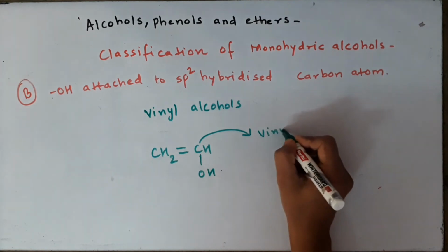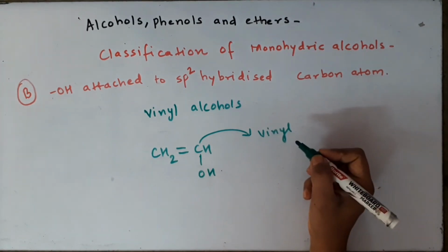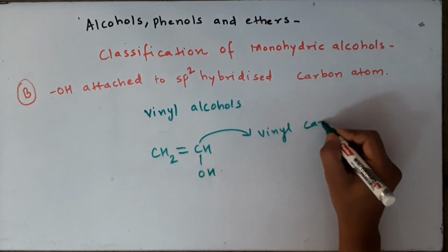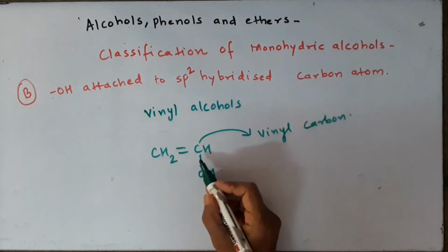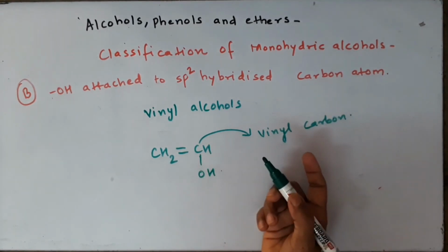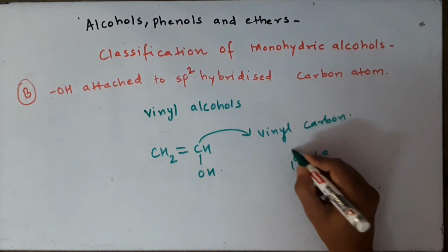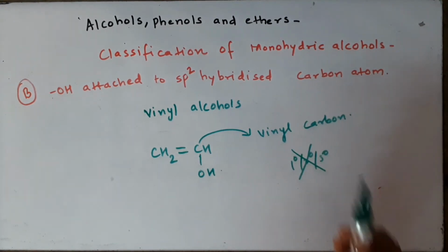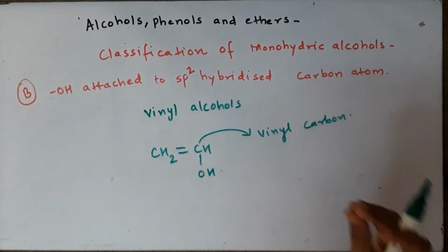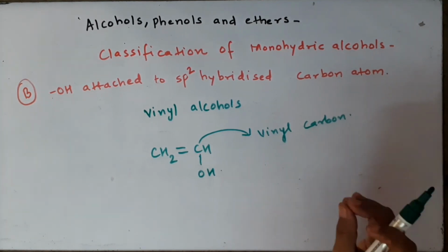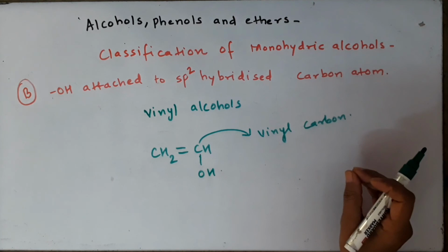So the double bonded carbon atom of an alkene is called a vinyl carbon atom. Since this is sp2 hybridized, we will not have further classification as primary, secondary, tertiary. Primary, secondary, tertiary is only talked about with reference to sp3 hybridized carbon atoms.